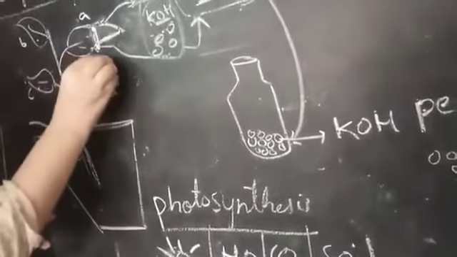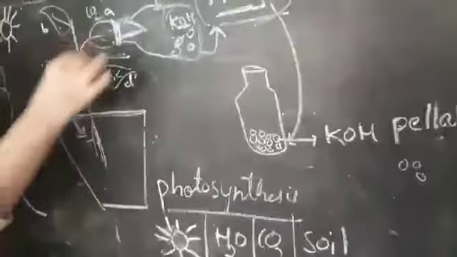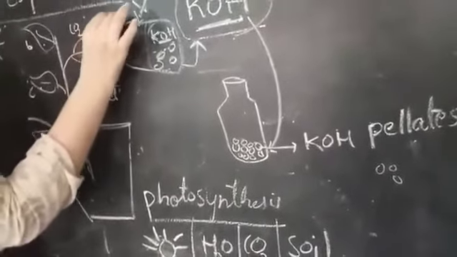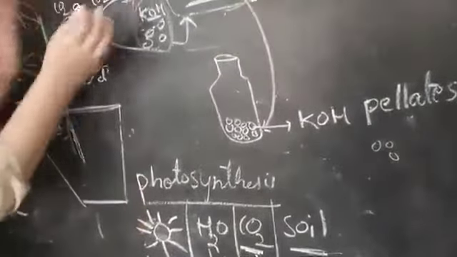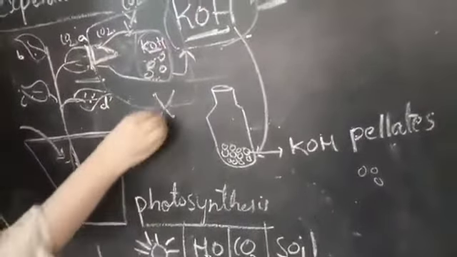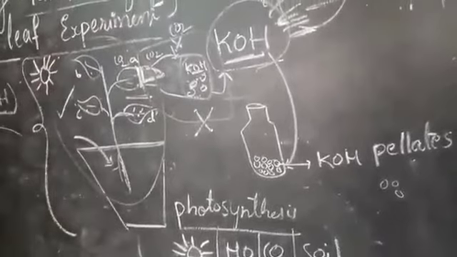But in the case of A, half of the A part is exposed to the carbon dioxide. But half of the part is unable to get the CO2 gas. If CO2 is not available, the process will not occur in this part. Obviously, in this part there will be no photosynthesis, but the remaining part will show the photosynthesis process.